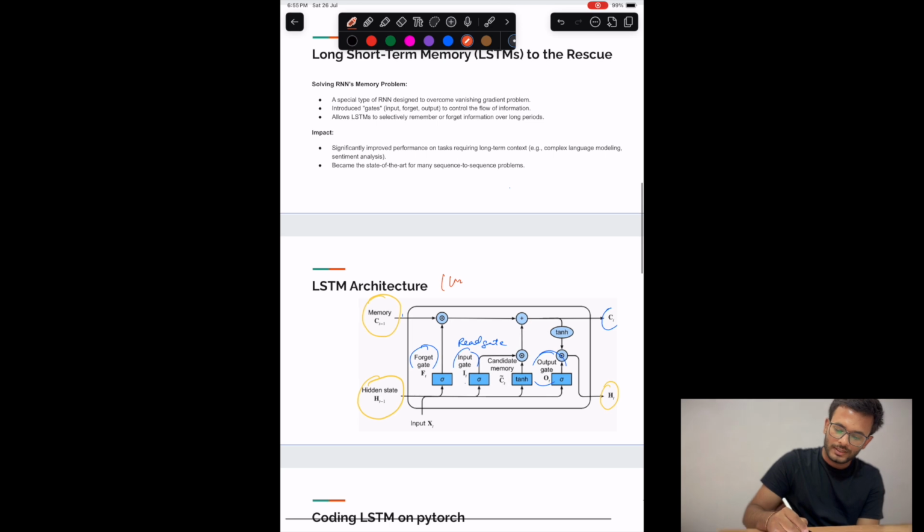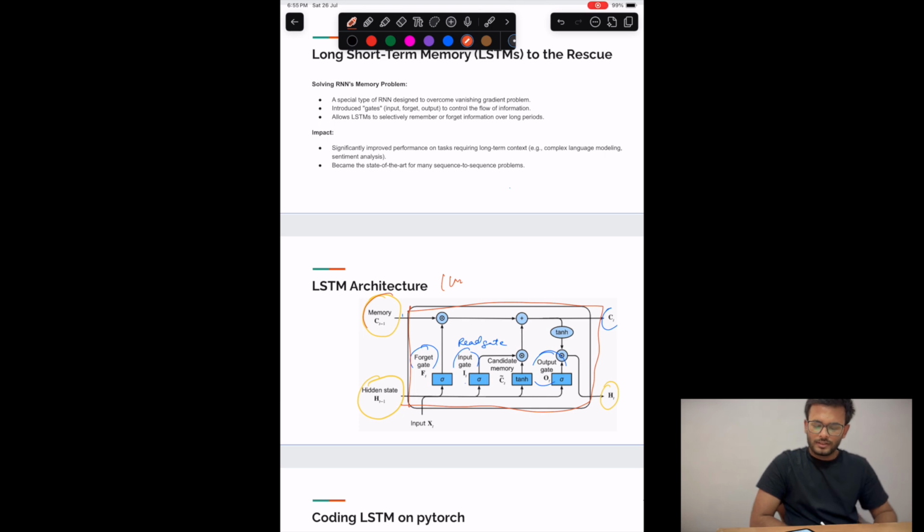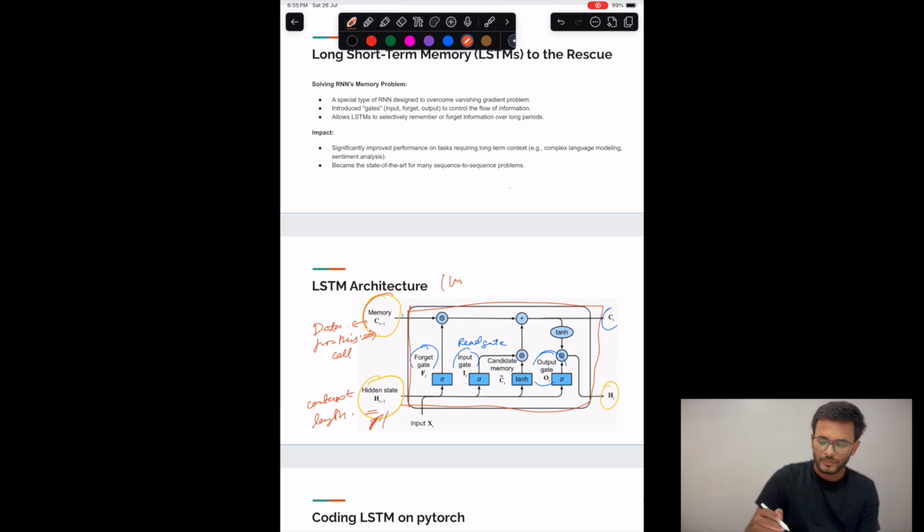So what is happening here is an LSTM. Here you have a memory part, and here you have a hidden state. The hidden state is the same as it was in RNN. The memory part comes into the picture. Consider it as the data for this cell, and this hidden state is like context length. The higher the number of dimensions in the hidden state, the better it will be able to capture larger context. But again, with a larger context, you will have more of the vanishing gradient problem. So this is a hyperparameter which we have to fix and tune.